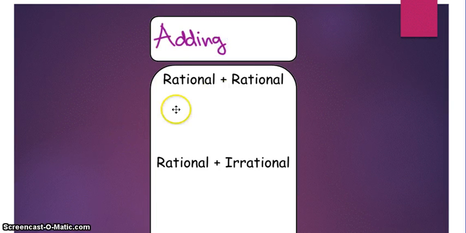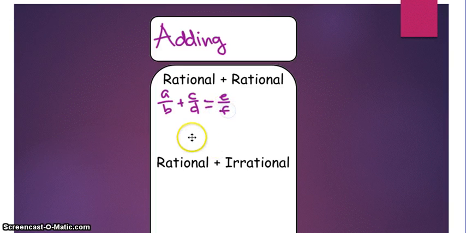Okay, so with adding, what we're talking about is if we take a rational number and add another rational number to it. Remember in this video, our basis of what a rational number is is if we can write it as a fraction, even if it's a repeating decimal or a terminating decimal, we can always rewrite that as a fraction. So whenever we have a fraction like a over b plus c over d, just say we have these two fractions that we're adding together, whenever we add two fractions together, we're always going to get some other fraction.